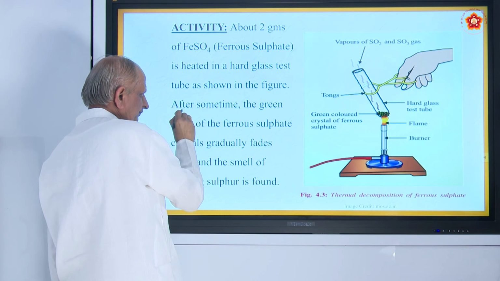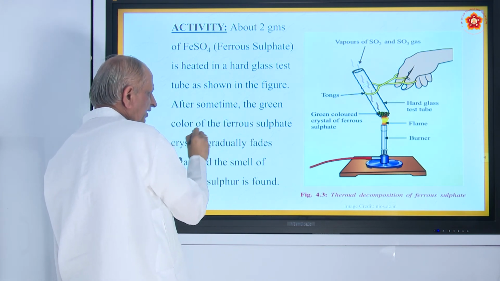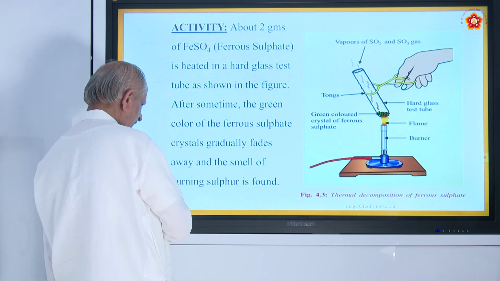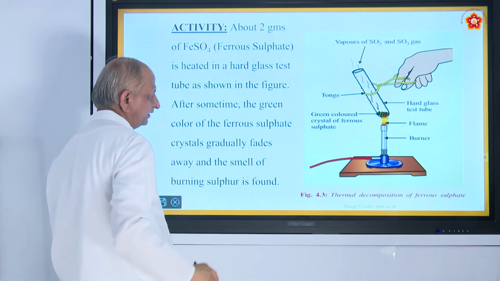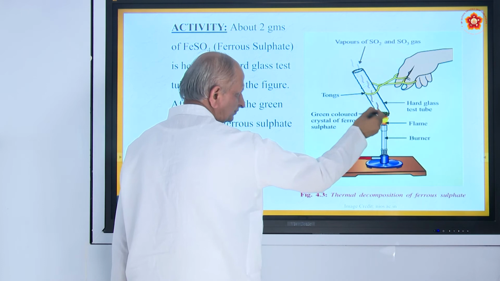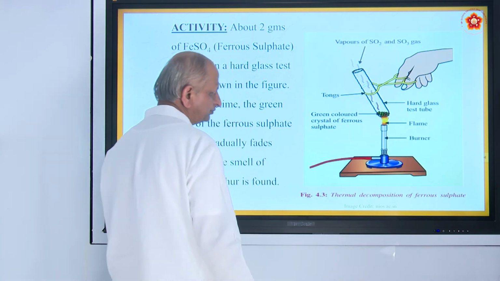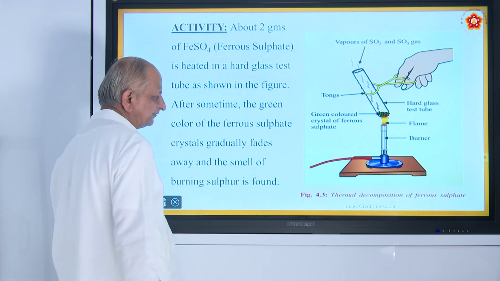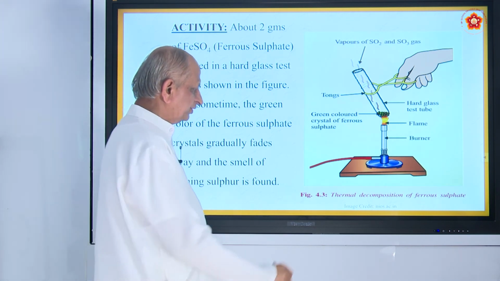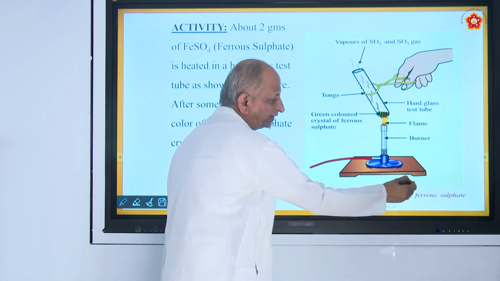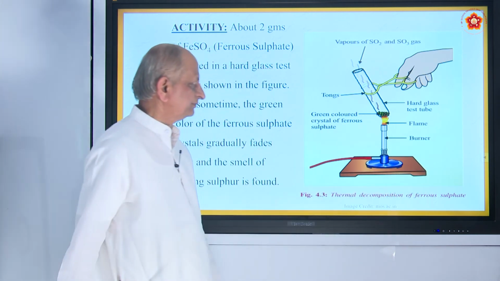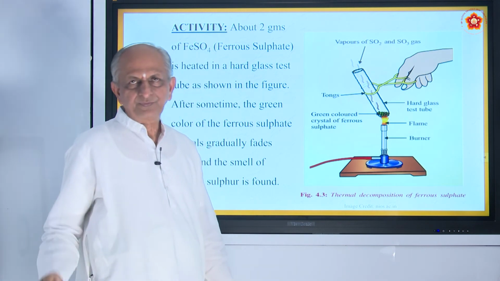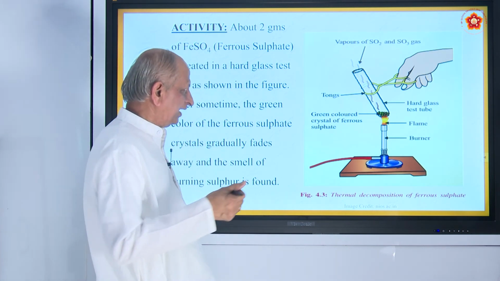After some time, the green color of the ferrous sulfate crystals gradually fades away. So, the green color goes off, it becomes white in color, and the smell of burning sulfur is found. So, this is called thermal decomposition of ferrous sulfate. What is this? Tongs, just like a handle there.